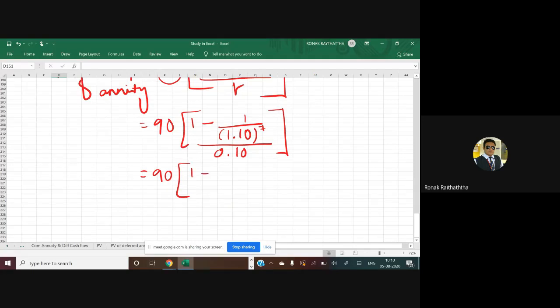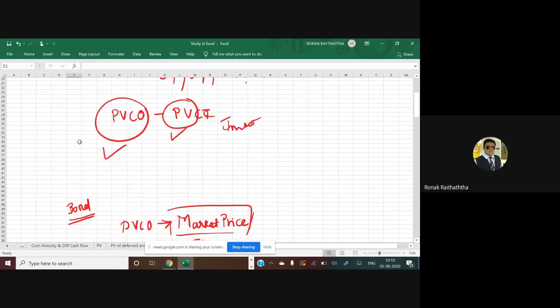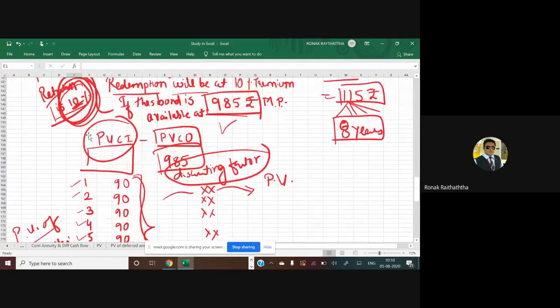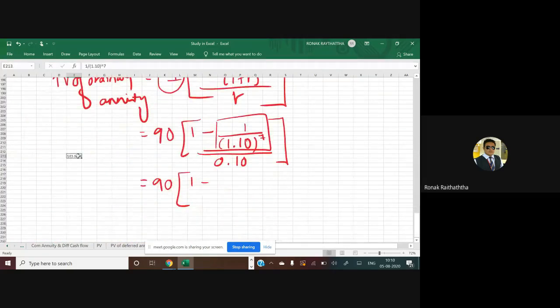1 divided by, can someone solve this and let me know? Is everyone getting 0.5131?